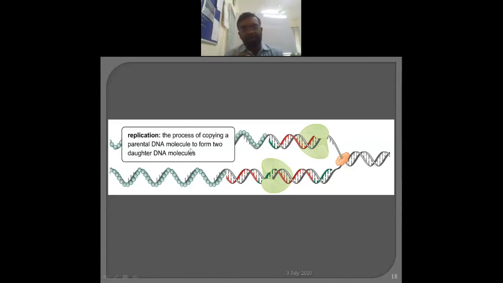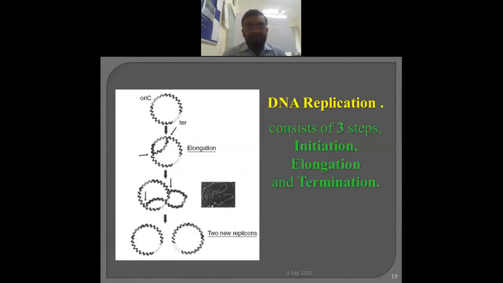This is just for you. You can also modify the definition as per your rule. Synthesis, copying, blueprint formation, such words you can use, but this is the very simple definition I have given. Now as far as replication is concerned, there are three steps: initiation, elongation, termination.